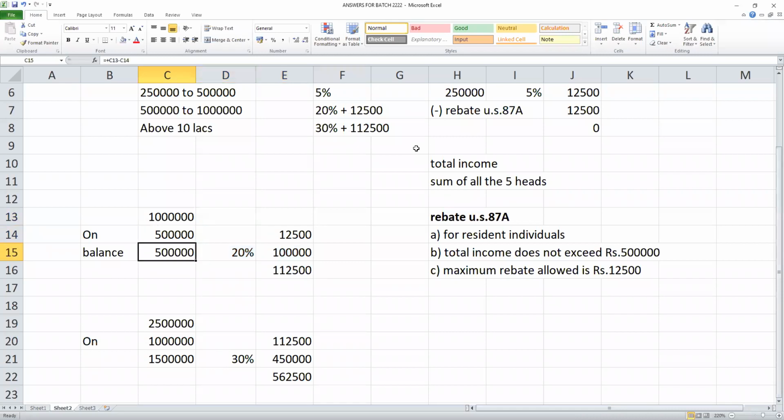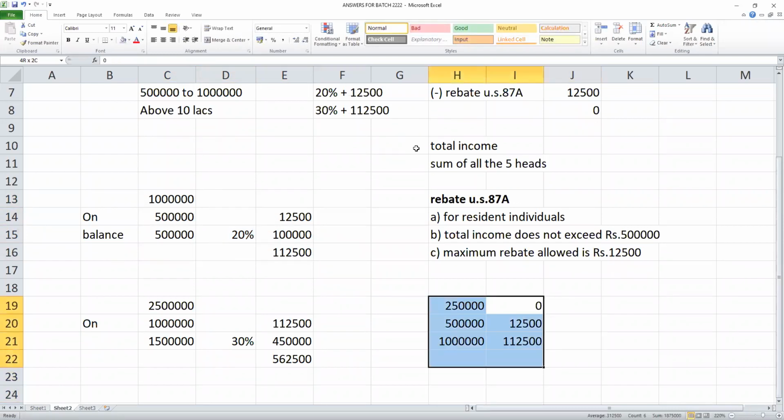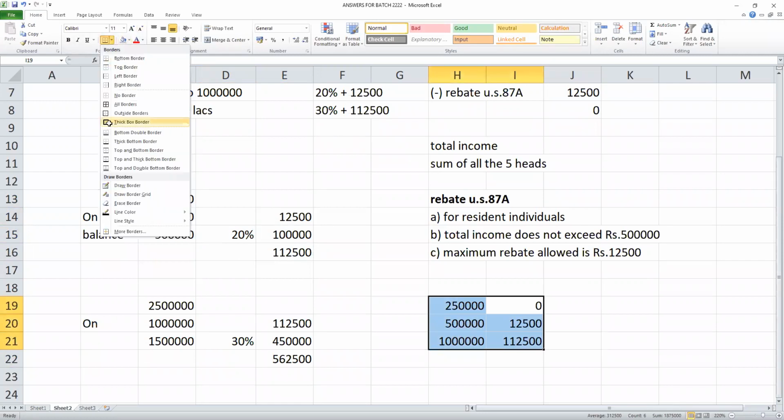So for 10 lakhs, what is the tax? You have to remember, students: 2.5 lakhs, what is the tax? 0, sir. 5 lakhs, what is the tax? 12,500. 10 lakhs, what is the tax? 1 lakh 12,500. If you remember this, it will be easy for you to calculate.